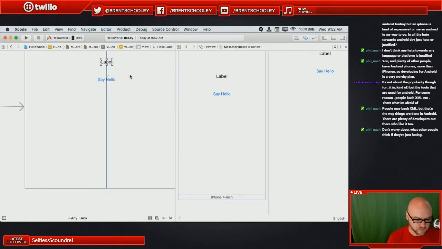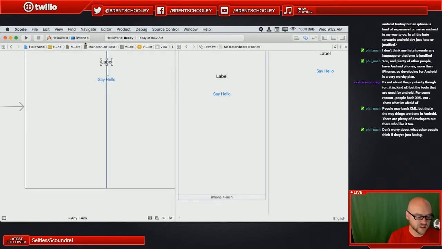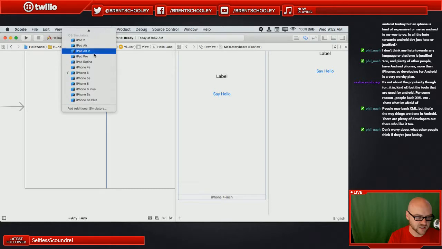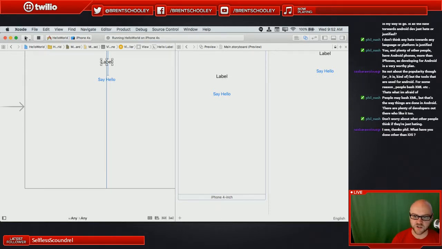Well, let's first take a look at, make sure the application is working correctly before we start mucking around with it too much. I'm going to run it on an iPhone. Let's see, we need something kind of small because of the screen real estate we're working in. We'll run it on a 4S. Hey, time to live is not great here. Let's get something on screen that's working before we move on.